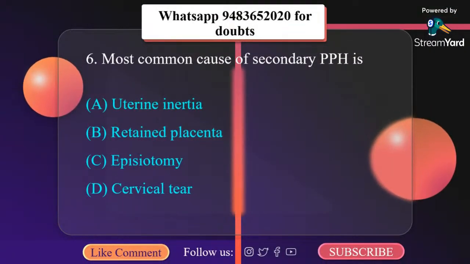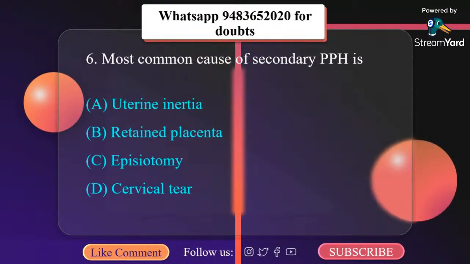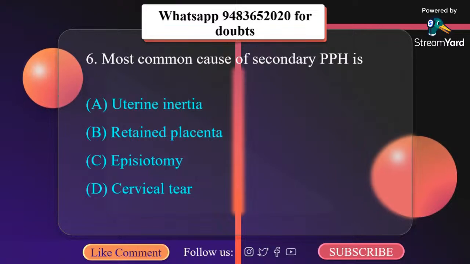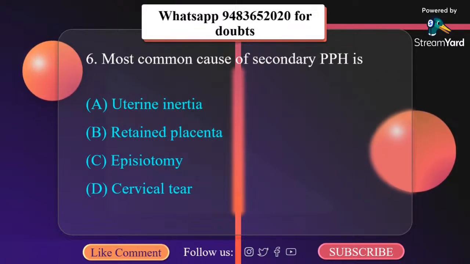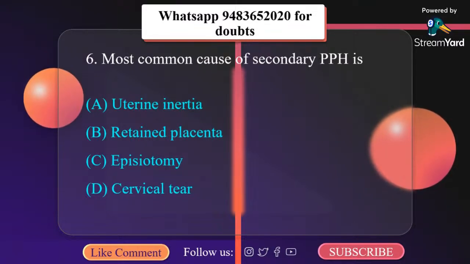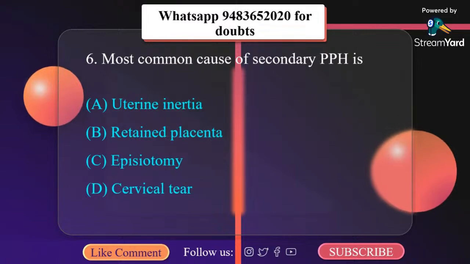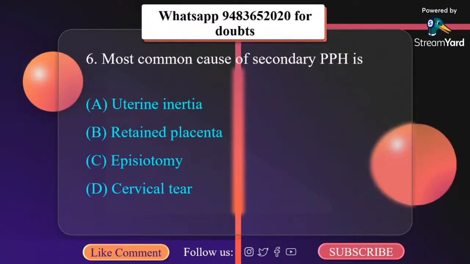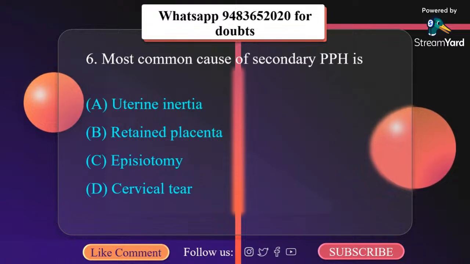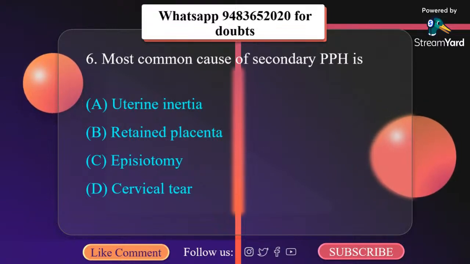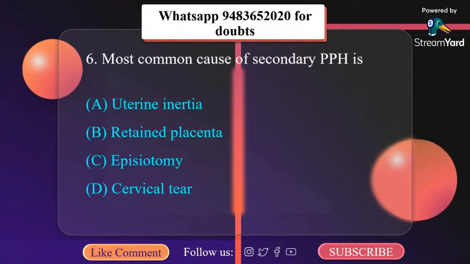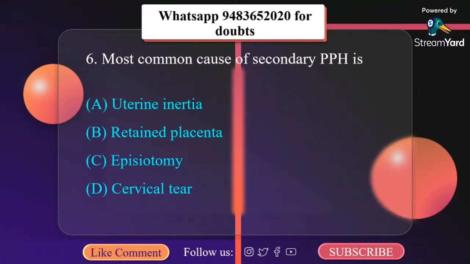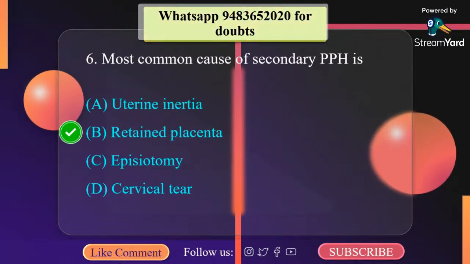Most common cause of secondary postpartum hemorrhage is: A, uterine inertia, B, retained placenta, C, episiotomy, D, cervical tear. It is retained placenta. Bleeding usually occurs between the 8th to 14th day of delivery. Causes of late PPH: retained bits of cotyledon or membranes, infection and separation of slough over a deep cervicovaginal laceration, endometritis and subinvolution of placental site. It is retained placenta.